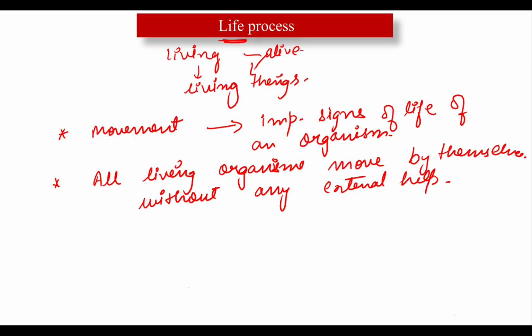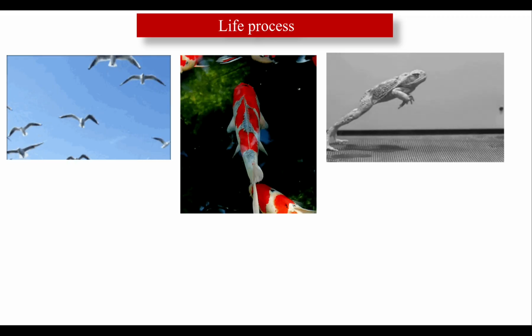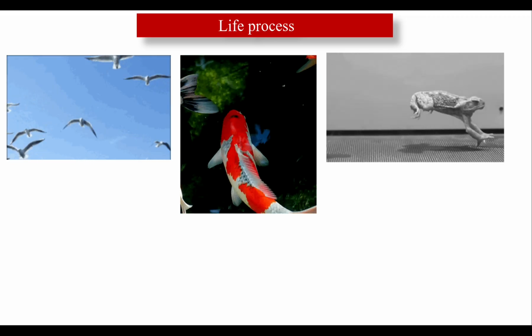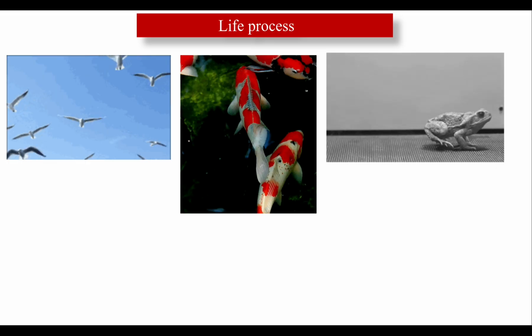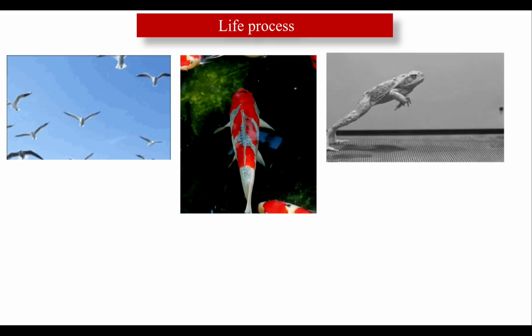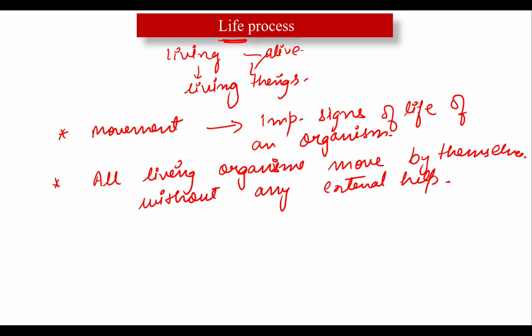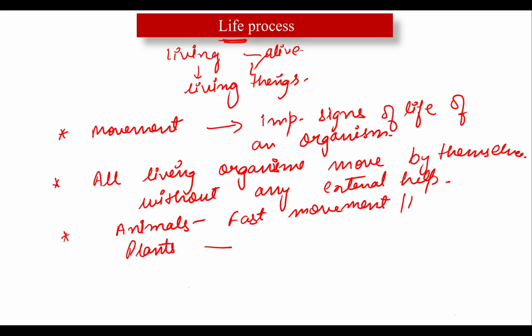Is it clear? The only difference is that in some cases the movement of living things is quite fast. Look at this. These are the animals. In animals the movement is very fast and it is easily observed by us. Let me write down these things. In animals you observe fast movement. I am writing all these things so that you can easily make notes. Okay, in animals it is easily noticed.